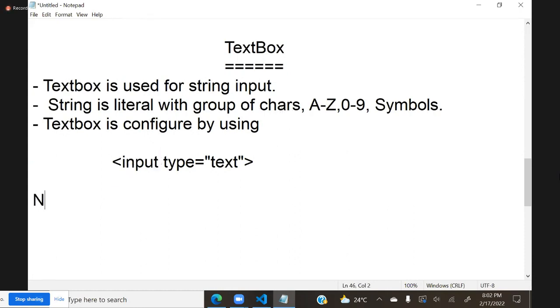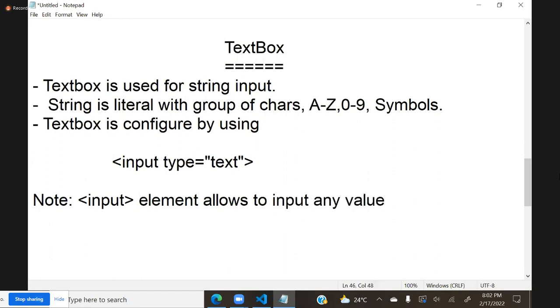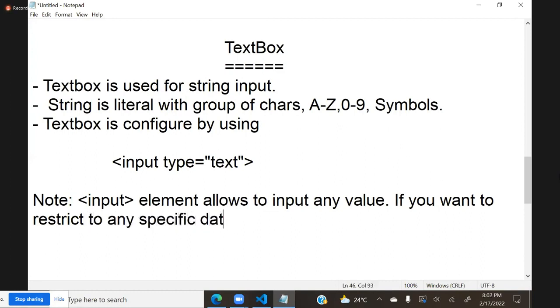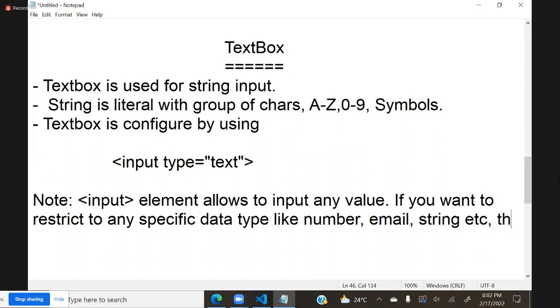So here a note I will give: the input element allows you to input any value. If you want to restrict to any specific data type, like number, email, or string, then you have to use the attribute type.